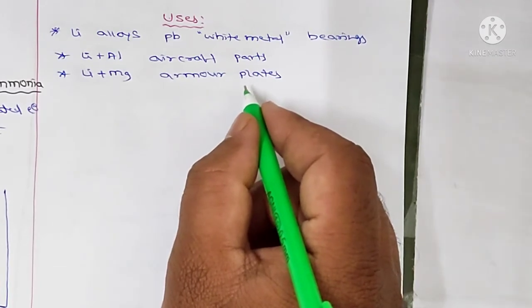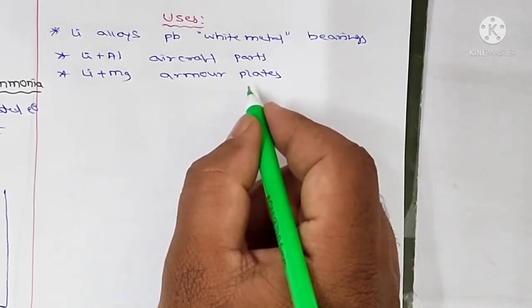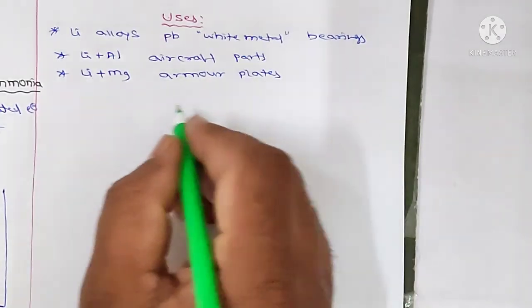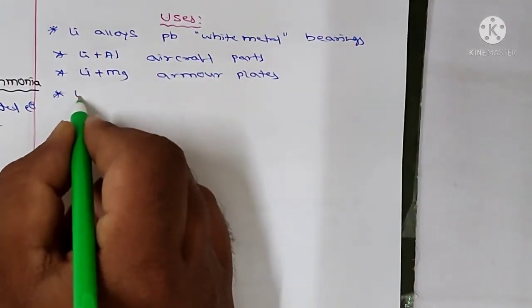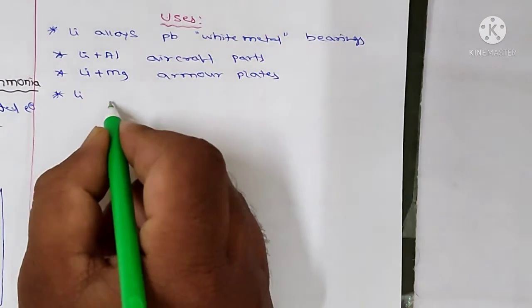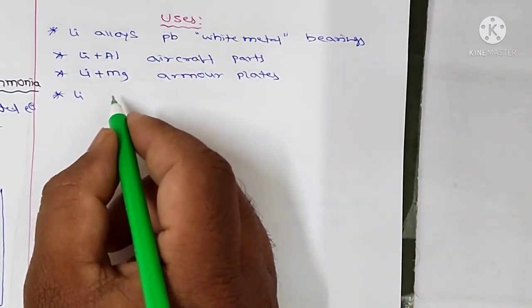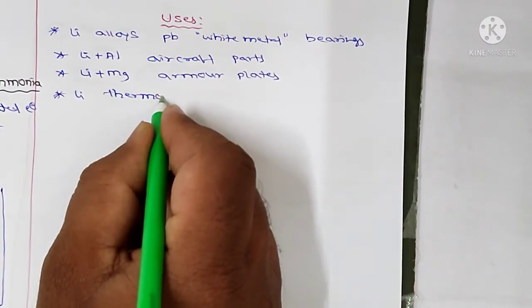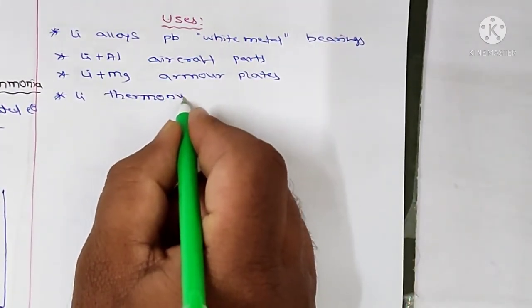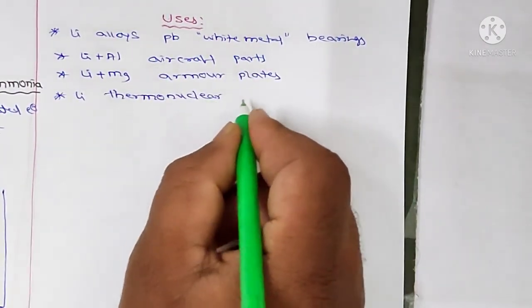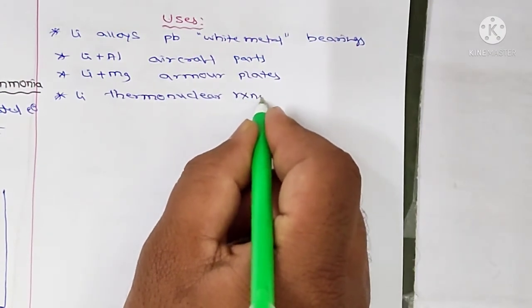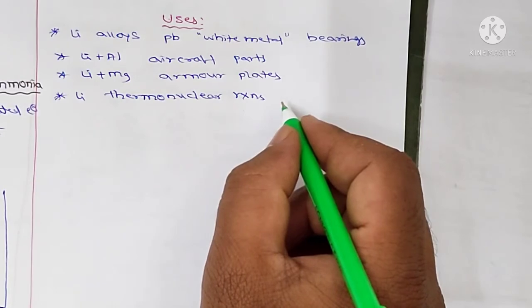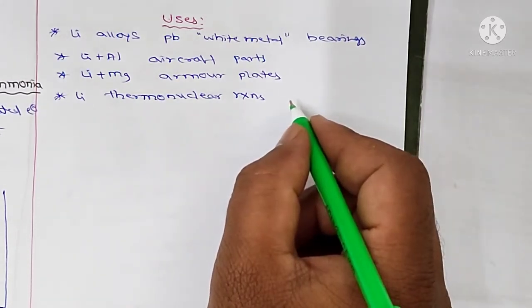These armor plates are useful to soldiers to protect the body in a battle. And lithium is used in thermonuclear reactions and in the making of electrochemical cells.